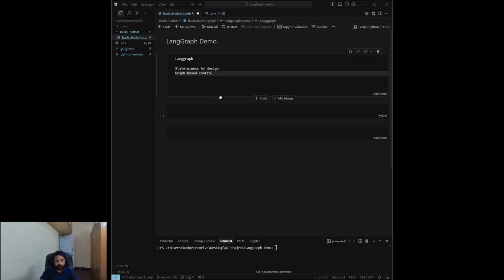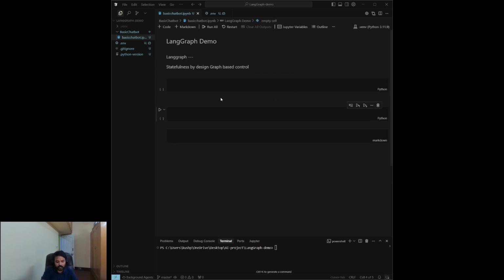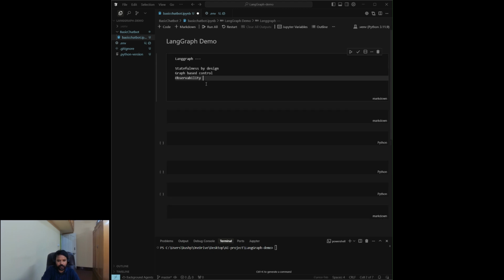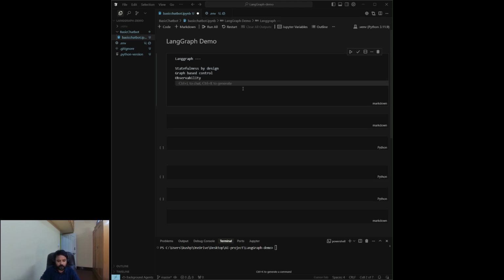Then for observability, we have LangSmith also with LangGraph. You can visualize your agent decision making process and execution path, everything you can easily visualize. And we have flexibility in LangGraph. Each node can be an LLM call or a tool invocation. In every node, you can call a different LLM.